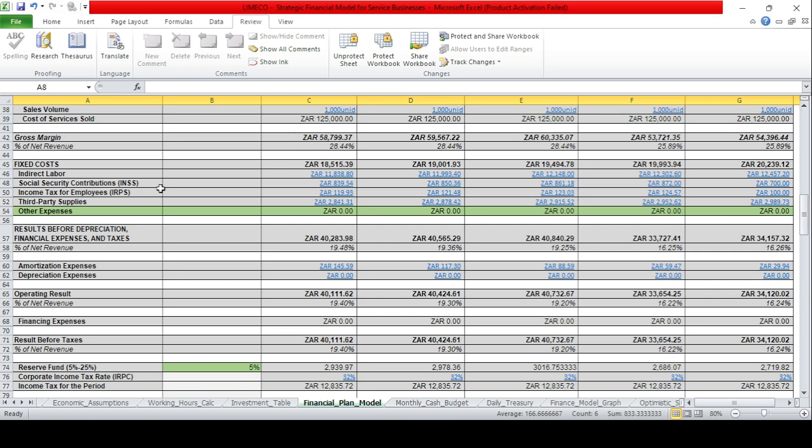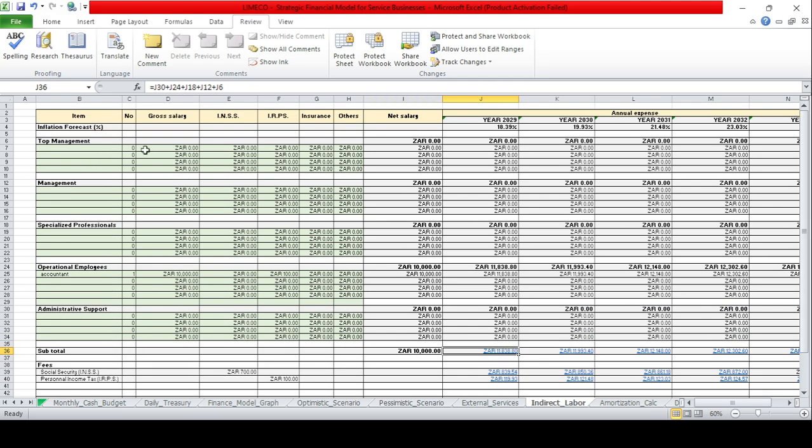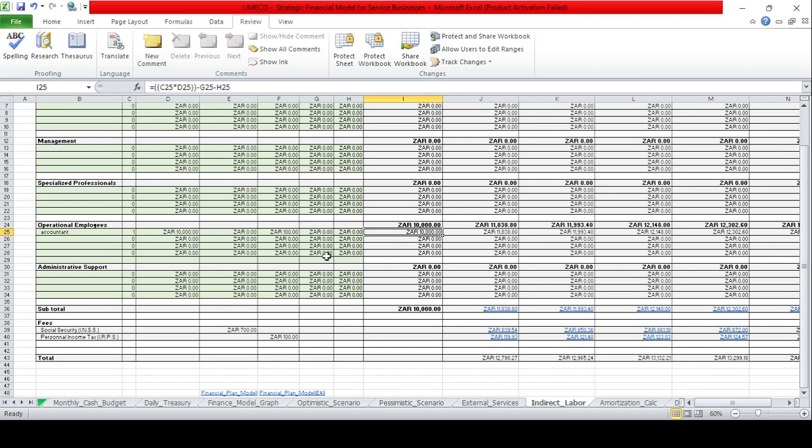Fixed costs. Here there is a hyperlink to the indirect labor. You go there and you fill in the files. For example, here you fill in the files. There is one accountant. You write here, and right here, and here is the income tax.